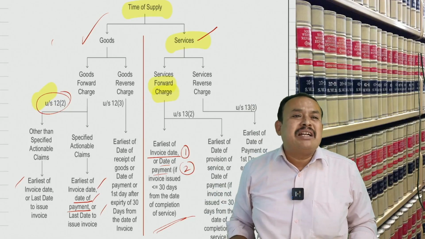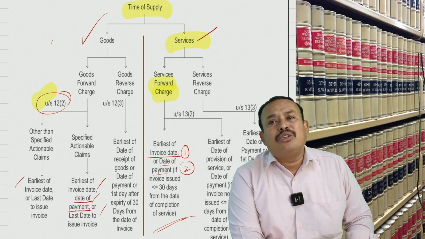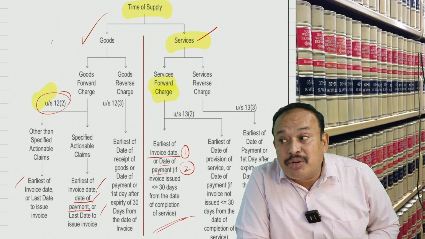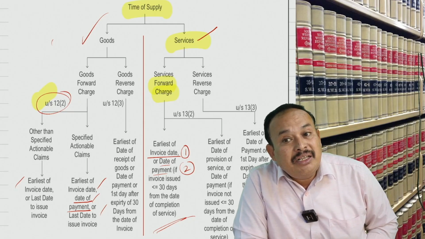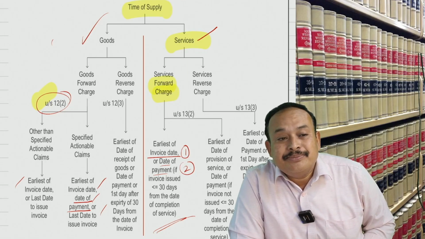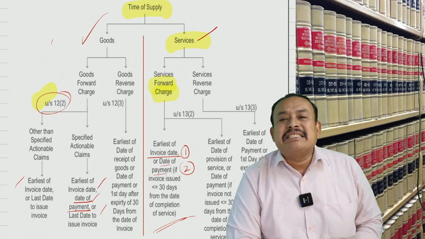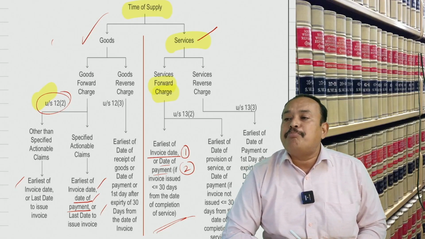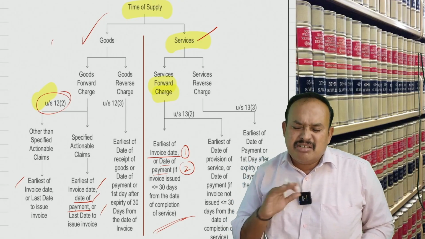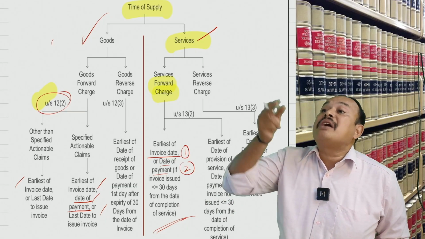When I asked repeatedly, they issued the invoice on 15th April 2025, sir. The service was completed on 31st December 2024. Invoice issued when? 15th April 2025. Have they issued the invoice within 30 days, sir? Therefore, in that case, it is not in accordance with section 31, subsection 2. Resultantly, the date of invoice is ignored, as it is not in accordance with the provision. Then what is relevant? Date of completion of service.